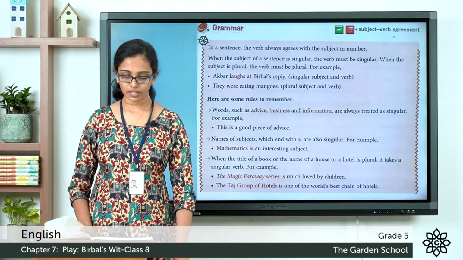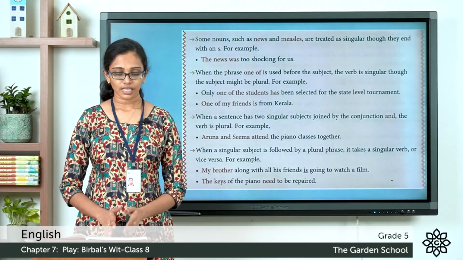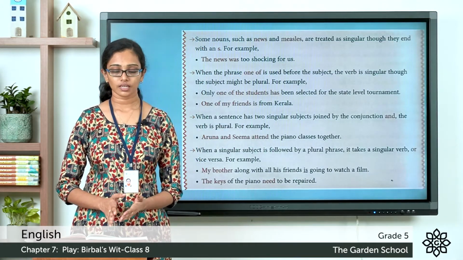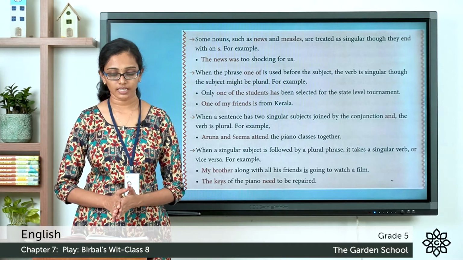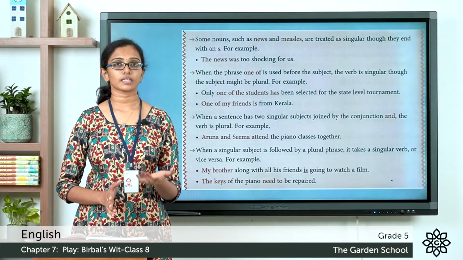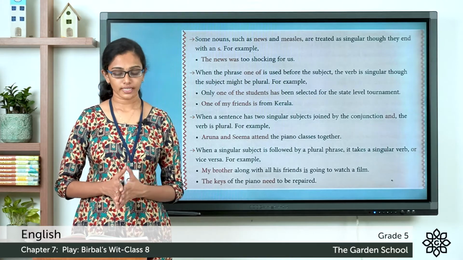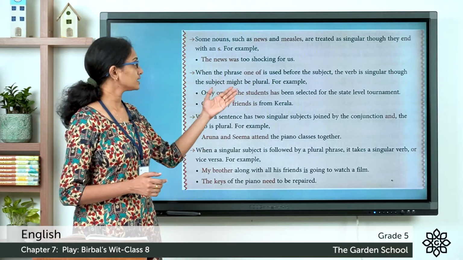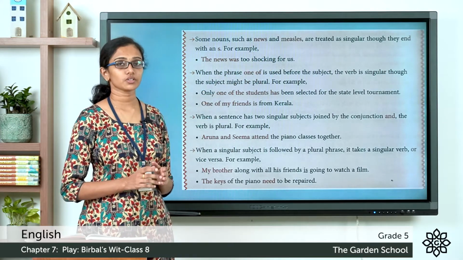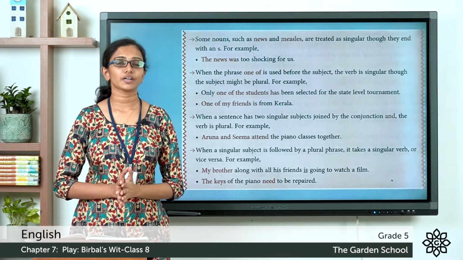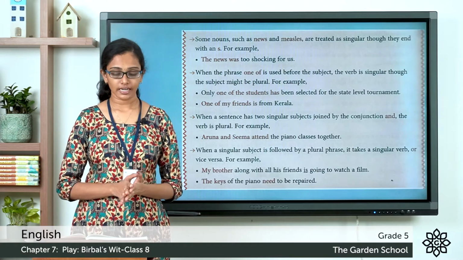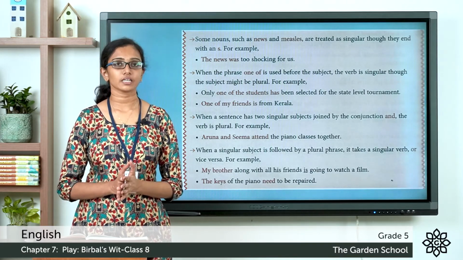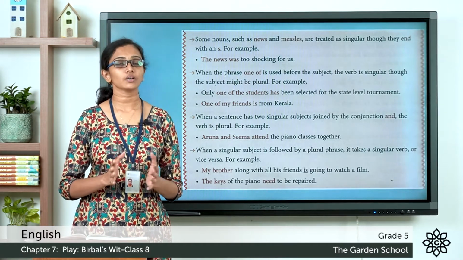Now in the next page, the note continues. Some nouns such as news and missiles are treated as singular though they end with an S. Although these words end with an S, they are not considered plural. These are considered singular nouns, and hence when you use them in a sentence, they are followed by a singular form of verb.